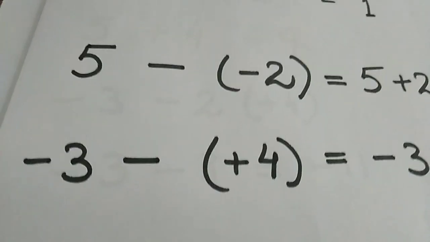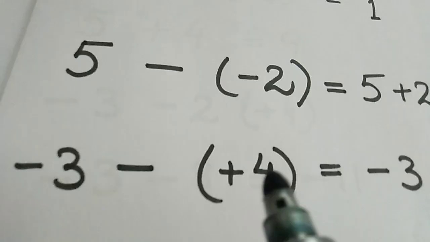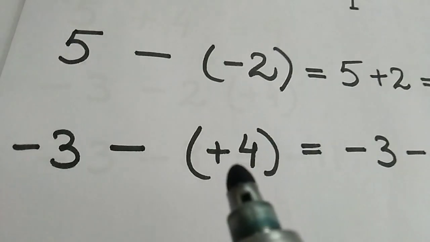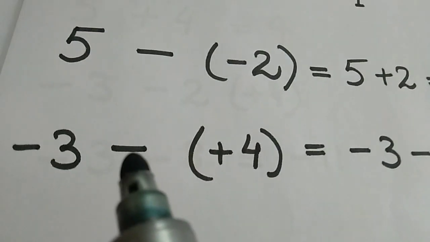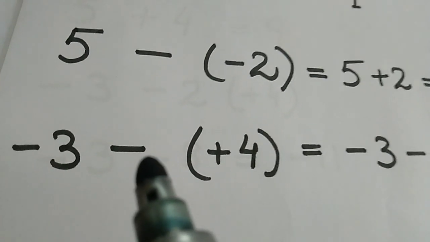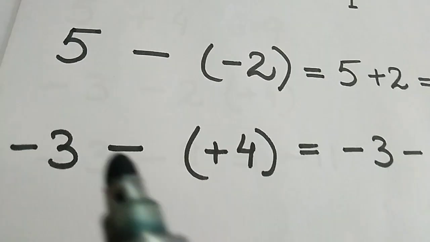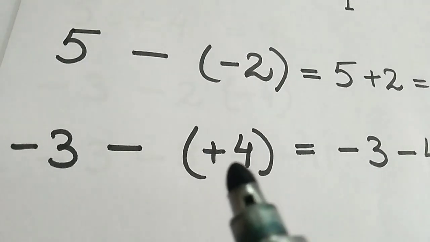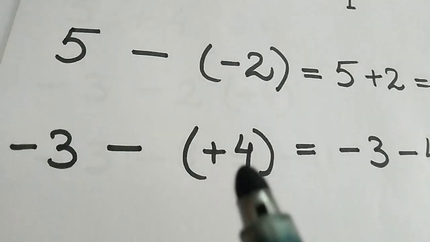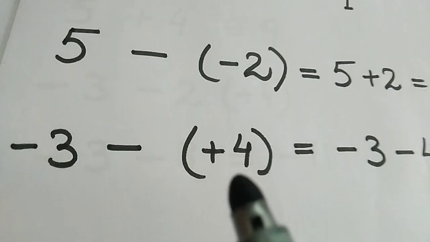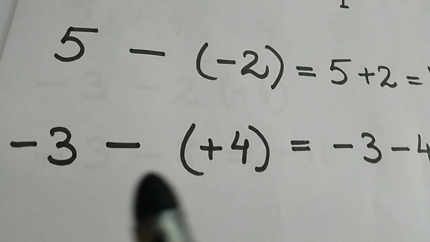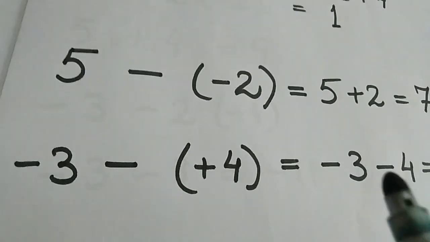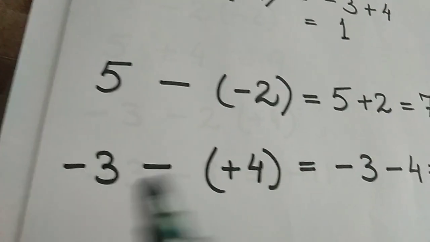Now the next one. Suppose, now just see, how will we open this bracket? Yes, who's standing inside? A positive sign, +4. And who's outside the bracket? Who's going to decide how this will come out? This sign will decide. Yes, so minus decides how this +4 comes out. So how will it come out? It will change. It has to change. Because a negative person is standing outside, so we need to change. Yes, so +4 comes out as, see, -3 remains as -3.